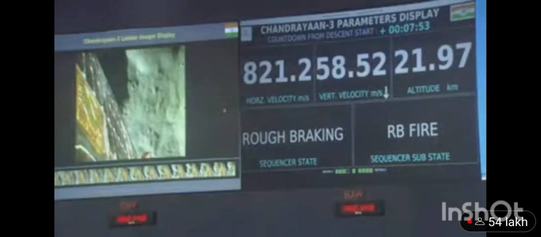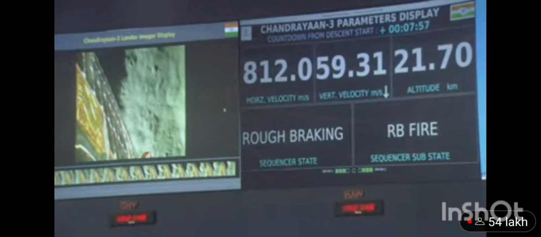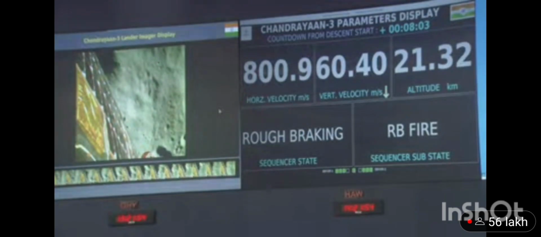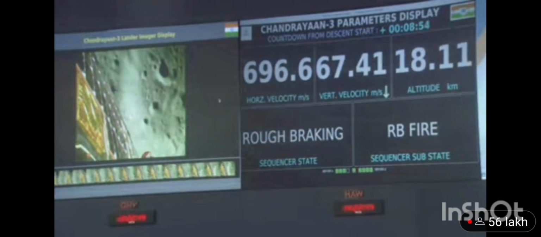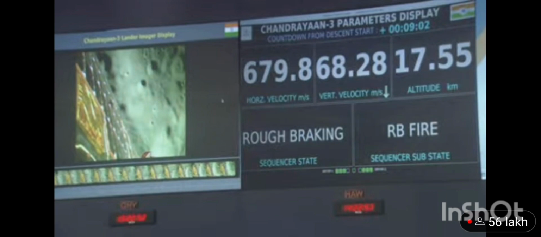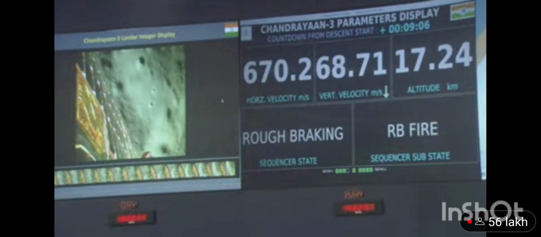The altitude of the lander from ground is currently 82 kilometers, which is again going to be coming down, and that is expected. At the same time, we can see the altitude of the lander is just 17.8 kilometers from the moon surface, which is going to be around 7.4 at the end of the rough braking phase.